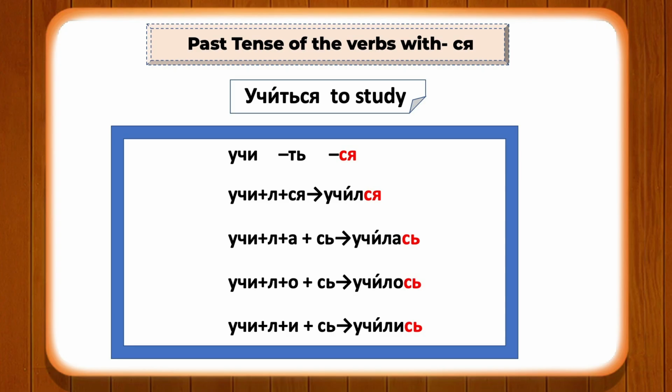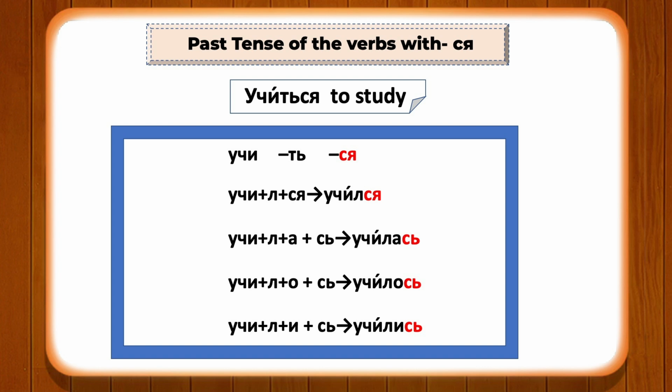So учиться, to make the past tense form of this verb, we will again separate the ending and use the stem учи, and we'll keep сь and see how it is used. You will add the endings for the past tense л, ла, ло, ли to the stem and make the past tense form. The only thing that you need to remember is that for masculine form there is no change in ся. The ся is simply added as it is. So учил ся. For masculine form, the past tense of учиться would be учился.